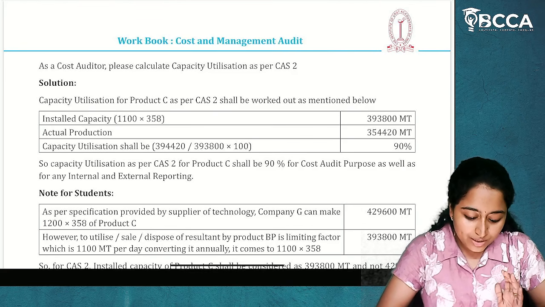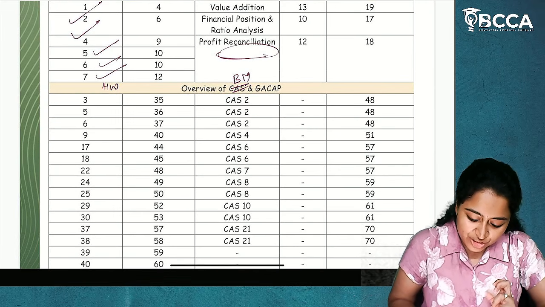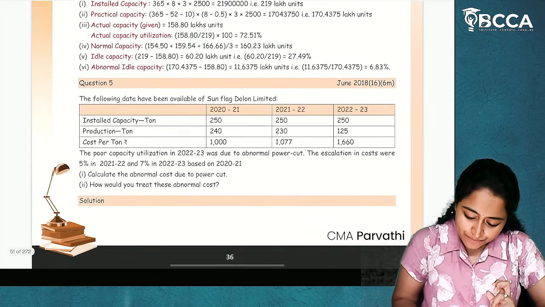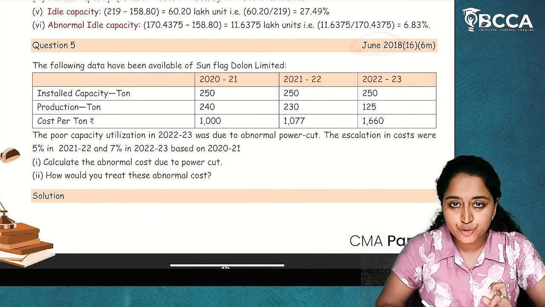Now, we are going to start with our next Super 50 question, which is from CAS 2. We have already done the third question. We have 2 more questions in CAS 2. We are going to do that. Okay. Now, here comes question number 5. Now, what is given here? This was tested in June 2018.